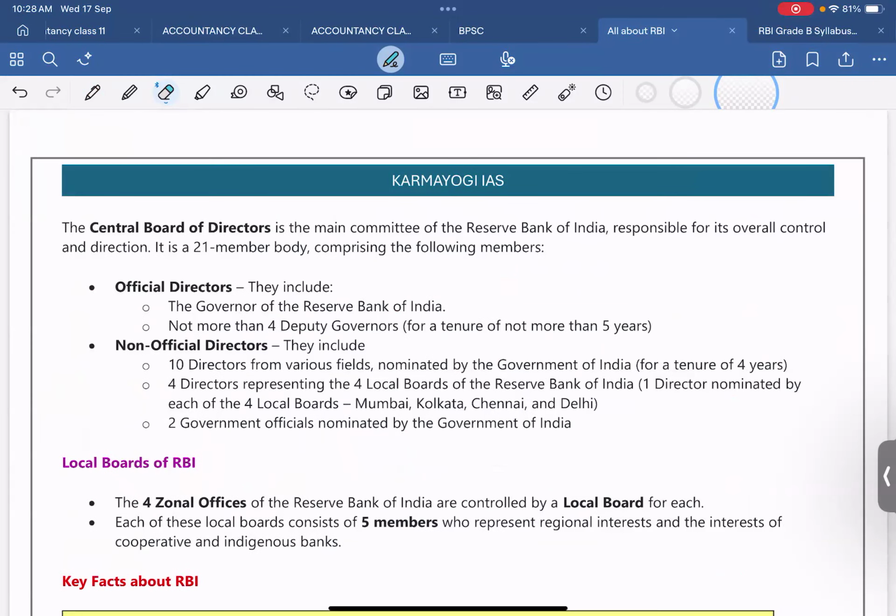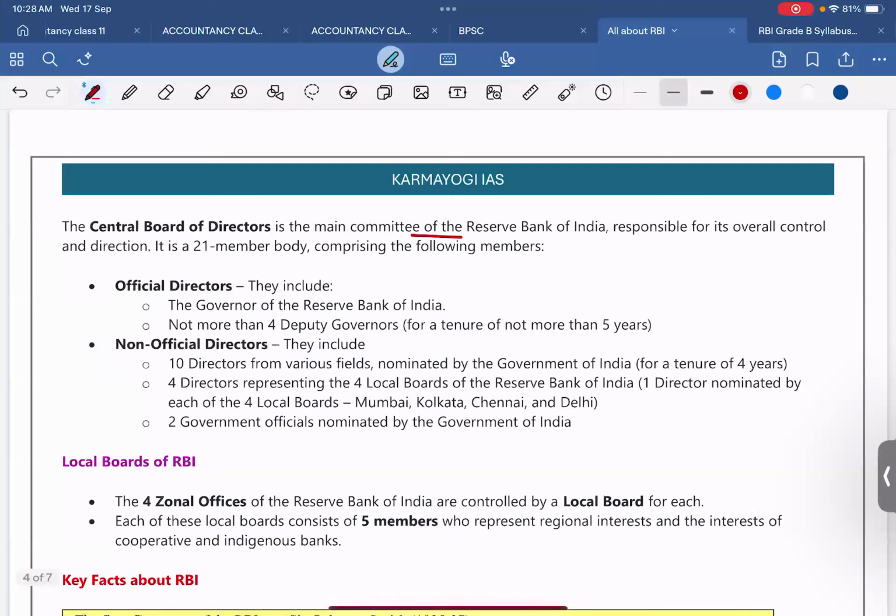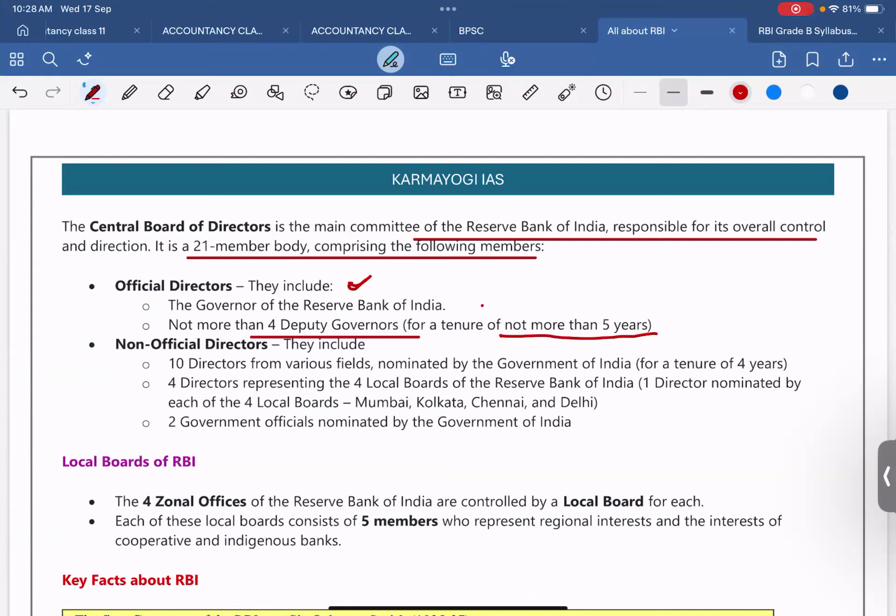The Central Board of Directors is the main committee of the Reserve Bank of India responsible for its overall control and direction. It is a 21-member body comprising the following members. Official directors, they include the Governor of the Reserve Bank of India and not more than 4 deputy governors, for a tenure of not more than 5 years. This is an important point.